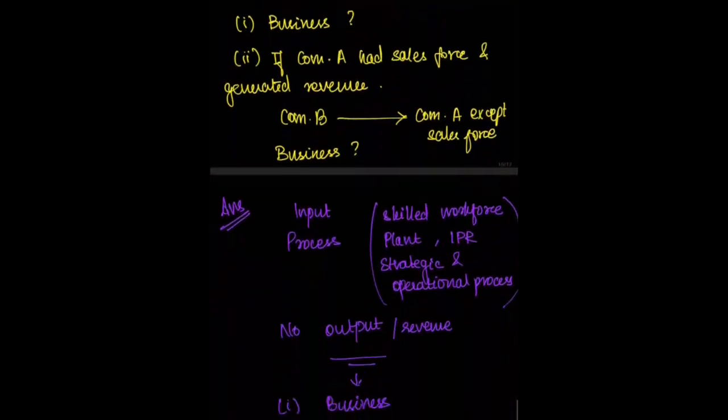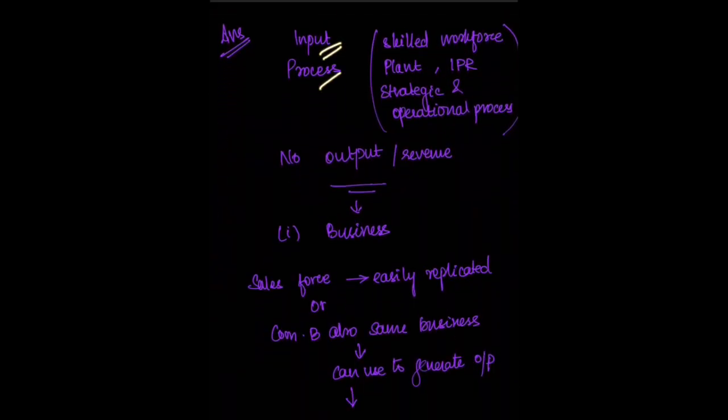So in our first question, we have the input and the process, that is the skilled workforce, the production plant, intellectual property rights, and as processes we have the strategic and operational processes. Even if there is no output or revenue generated, it will still be called a business because there is an input and the process is substantive. Considering that definition, it will constitute a business.